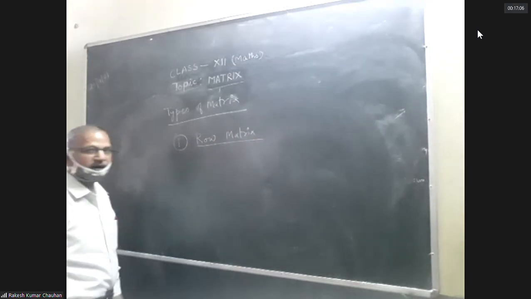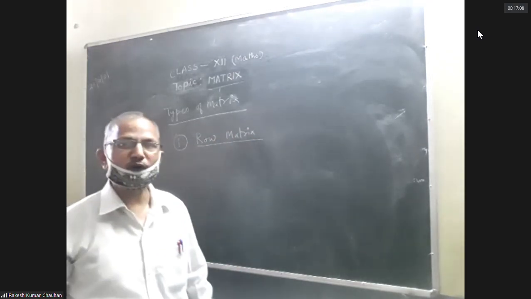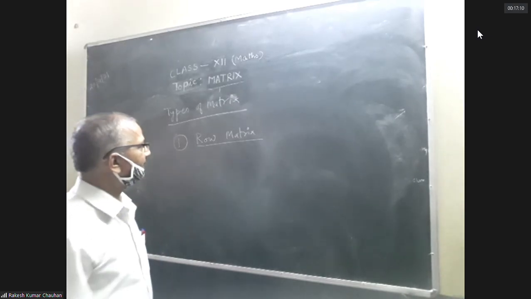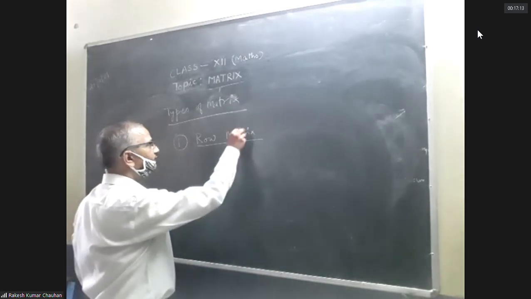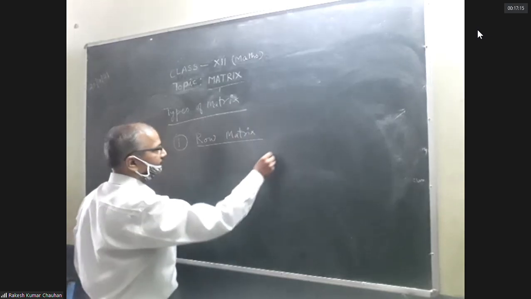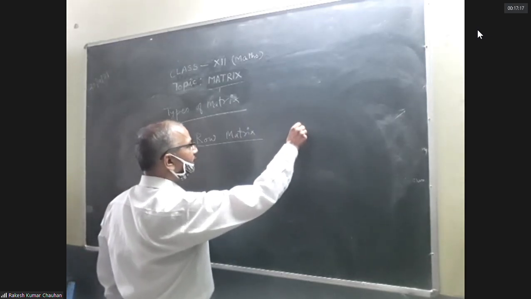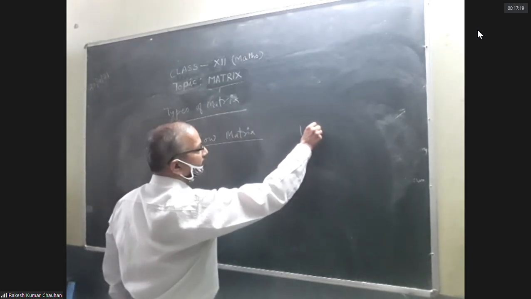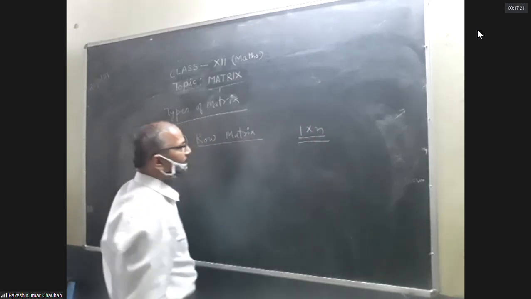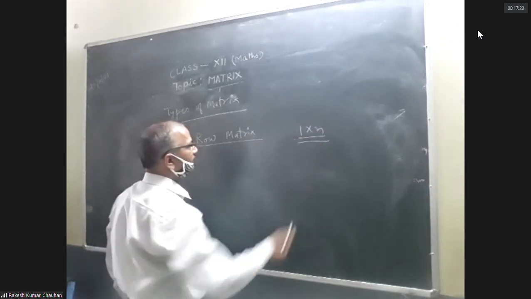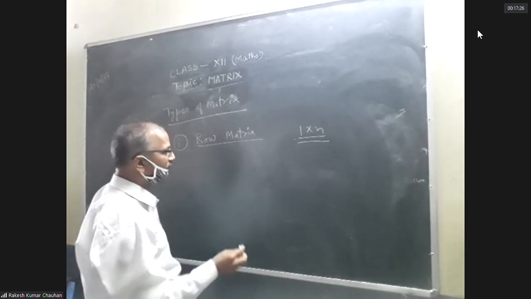A matrix which has only one row. That is the matrix of order 1 into n. A matrix of order 1 into n is called a row matrix, having only one row.